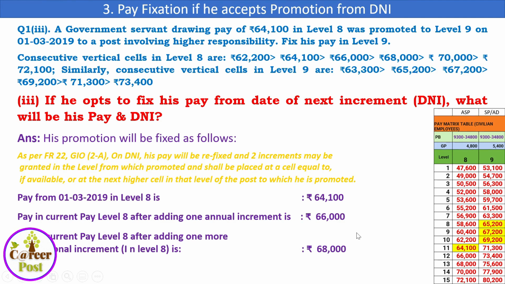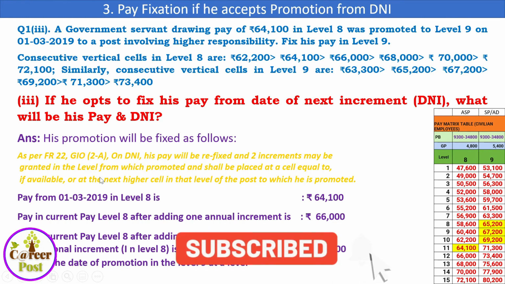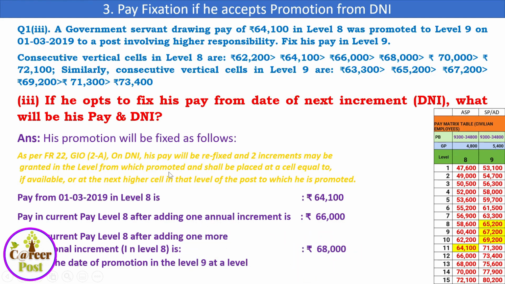And we have to fix him in the new scale because his pay will be progressing in this direction whenever he gets a promotion. So we have to fix his scale in pay level 9. What will be his pay now? Pay on the date of promotion in level 9, at which level will he be fixed? Here 68,000 is there. What does the rule say? He will be refixed and 2 increments will be given. We have given the 2 increments, 66,000 and 68,000, and 2 increments may be granted in the level from which he is promoted. The level from which he is promoted is 8.